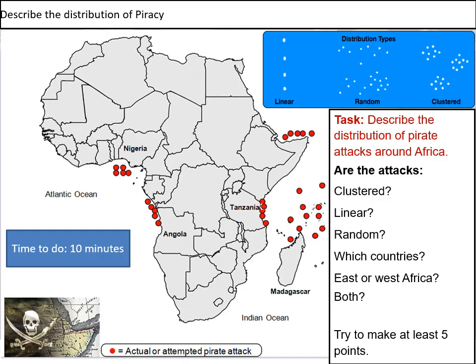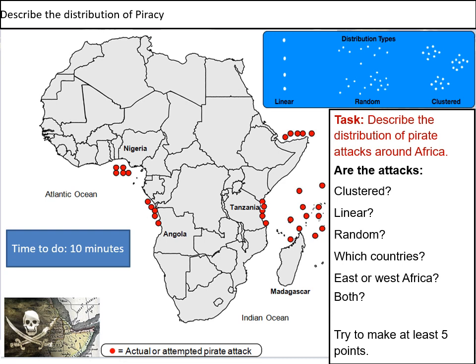Okay, so let's have a look at some piracy and where it occurs around the whole of Africa. We're going to focus on the Horn of Africa. Hopefully you can see where that is right now. You should be aware of where that is from the last few lessons. But I'm going to have a little look at all around Africa to begin with. So your task is to describe the distribution of pirate attacks around Africa. Distribution meaning, well, where are they?